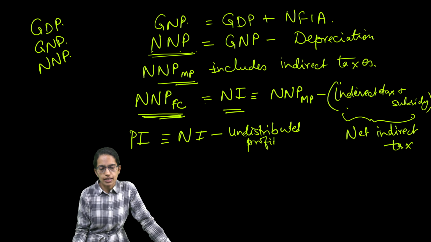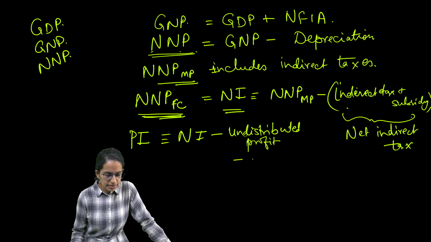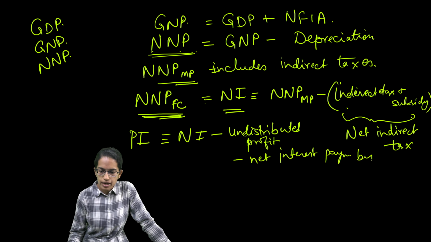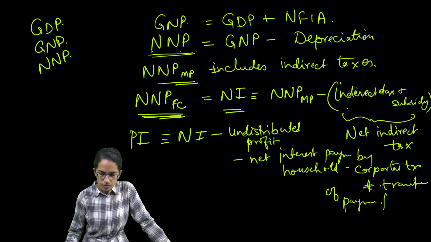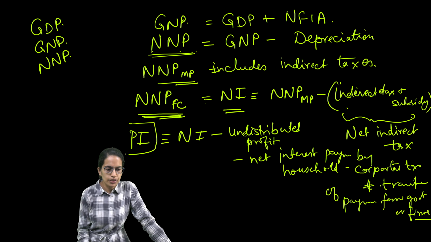So we call it undistributed profit, minus the net interest payments by household, minus corporate tax, plus transfer of payment from government or firms, right? So that would be your personal income.